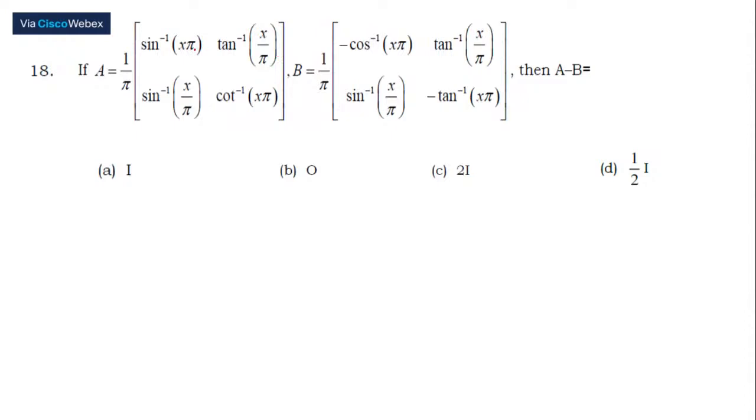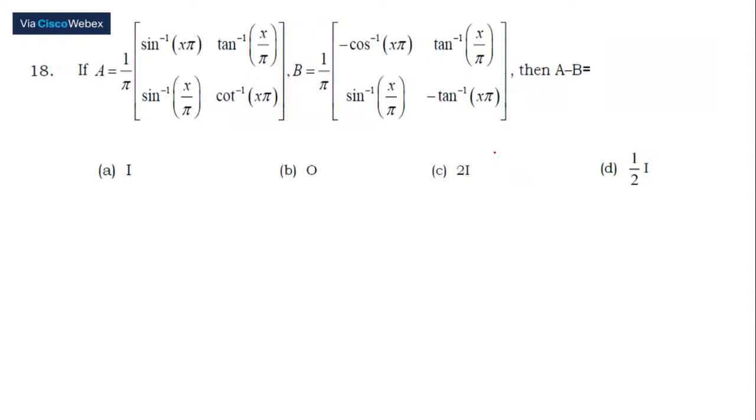A equals 1 by pi into the matrix. First element is sine inverse of x into pi. Second element is tan inverse of x divided by pi. Third element of matrix A is sine inverse of x divided by pi. Fourth element is cot inverse of x into pi. Then the next matrix B for us is 1 by pi into minus cos inverse of x into pi, tan inverse of x divided by pi. Third one is sine inverse of x by pi. Fourth is minus tan inverse of x into pi. We should take the difference, A minus B. These are the options.